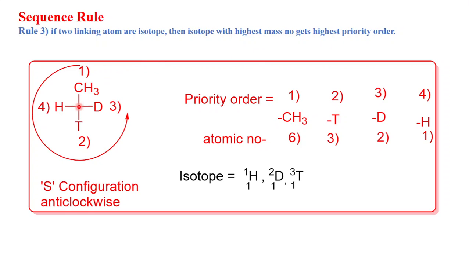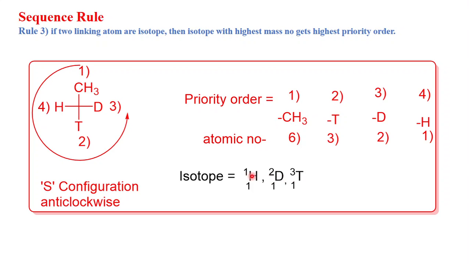So this is your chiral carbon, and this chiral carbon is attached to your methyl group, and this is your deuterium, tritium and hydrogen. Deuterium and tritium are the isotopes of hydrogen. Hydrogen has 3 isotopes: hydrogen, deuterium and tritium.